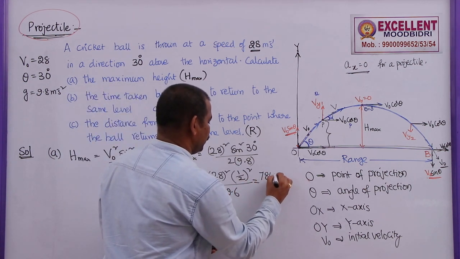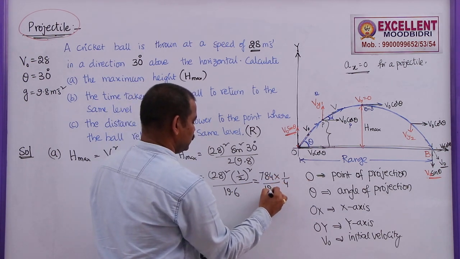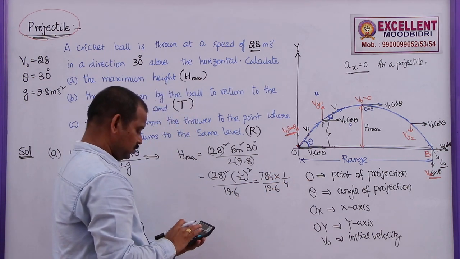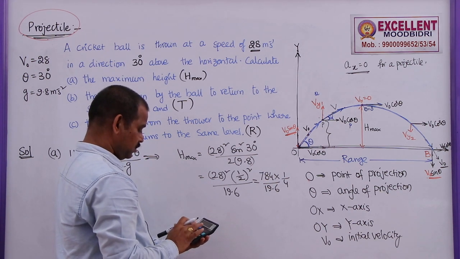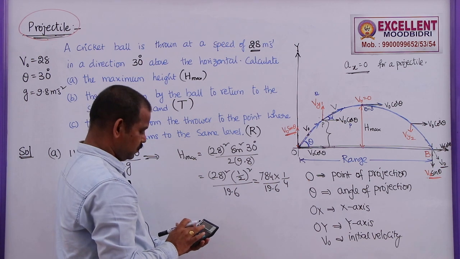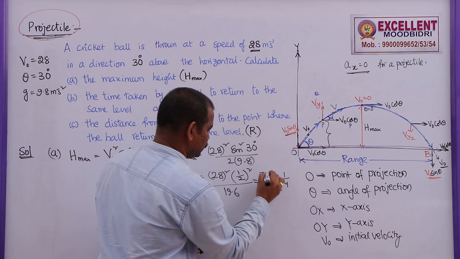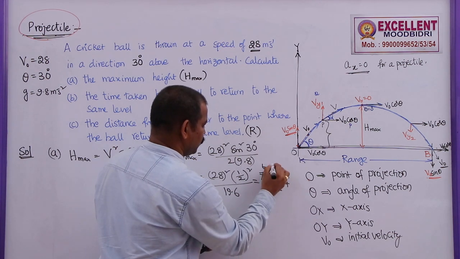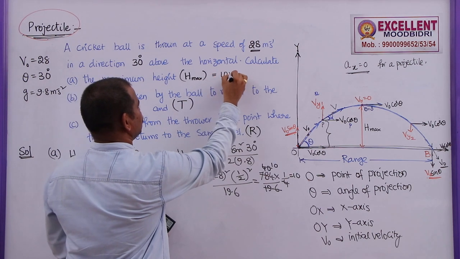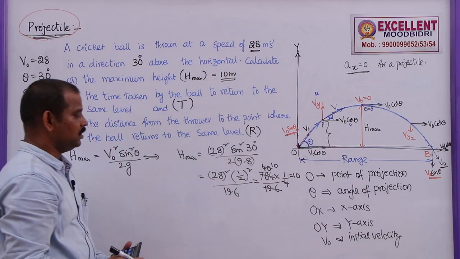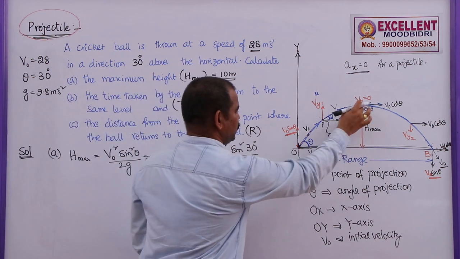Let me write 784. 1 by 2 whole square will be 1 by 4, divided by 19.6. So, 784 by 4 into 19.6, which cancels down, and the maximum height in this problem is 10 meters. That means the body is going to reach 10 meters height.